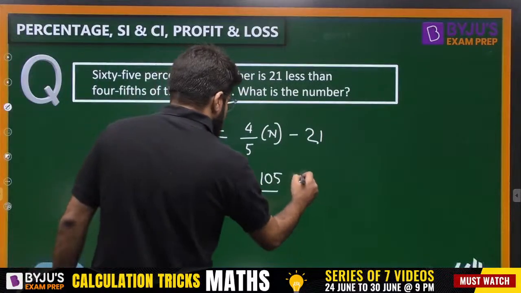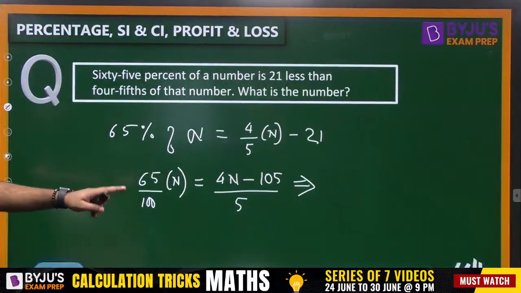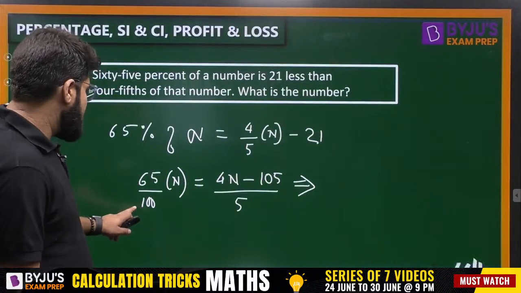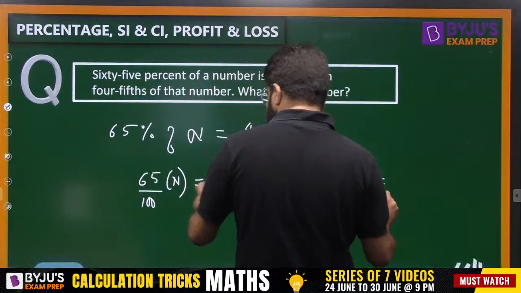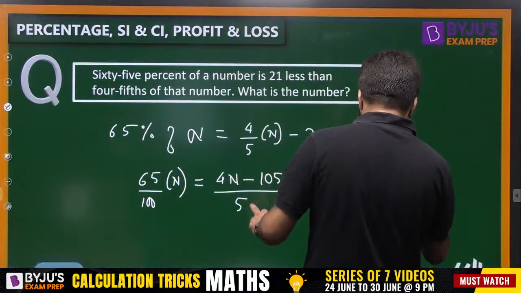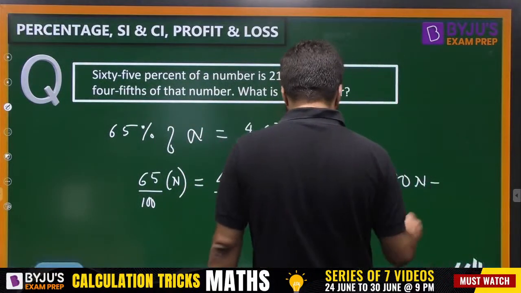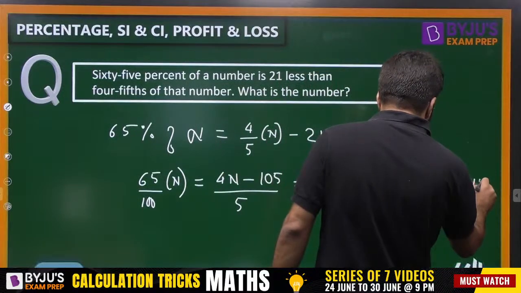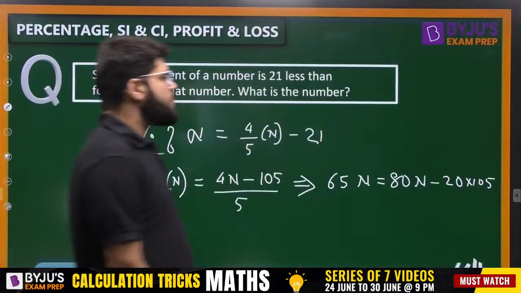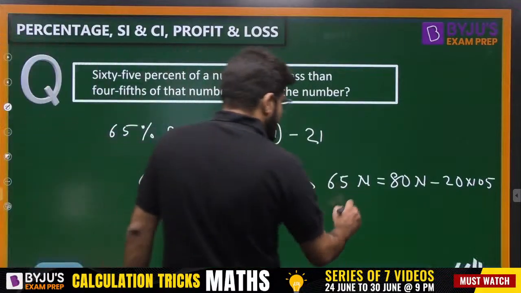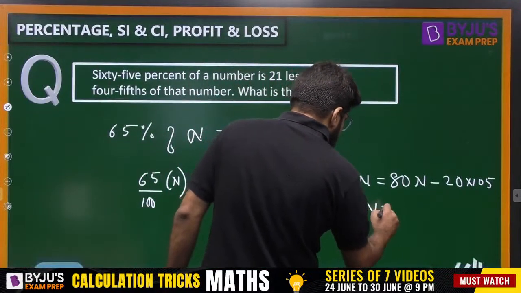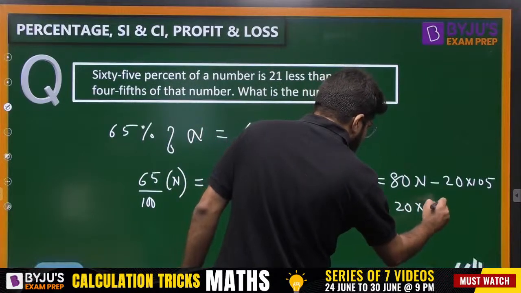Nothing much here. So just try to solve this equation. 65, this is cancelled as 20 precisely. So I can say that 65n is equal to, send the 20 on the right hand side, becomes 80n minus 20 into 105. Calculations will complete at the last. Okay, so what it is, 15n is equal to 20 into 105.